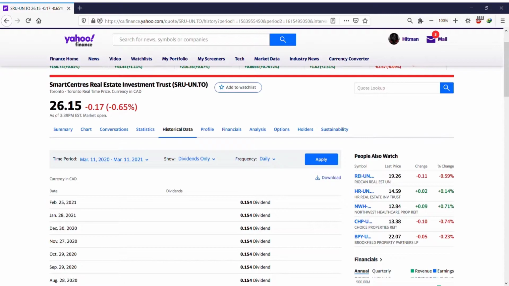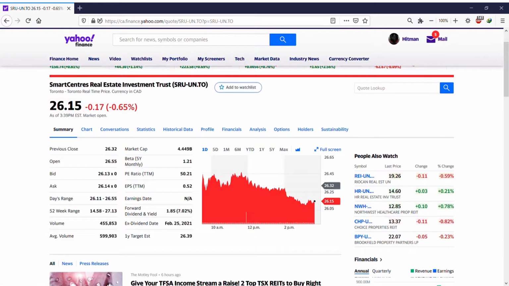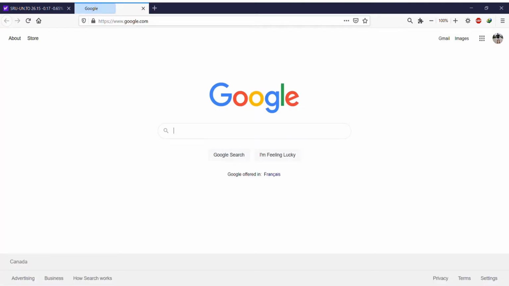But let me go back to the summary. In the summary, if you take a look at forward dividend yield, it shows $1.85. Now that we know it is paid monthly, all we have to do is divide this $1.85 by 12. Let me bring a calculator.